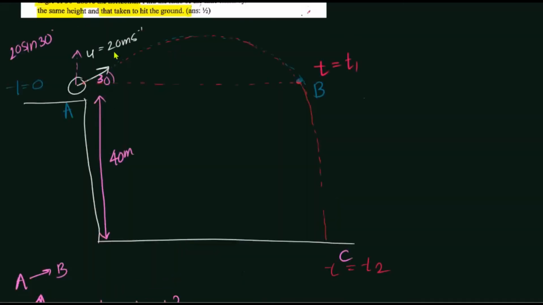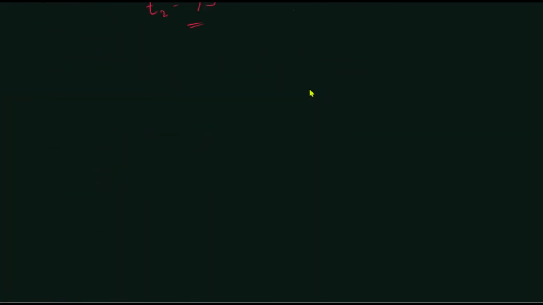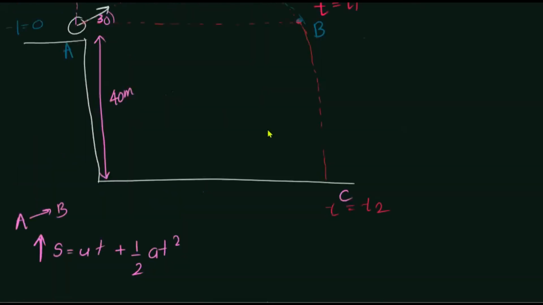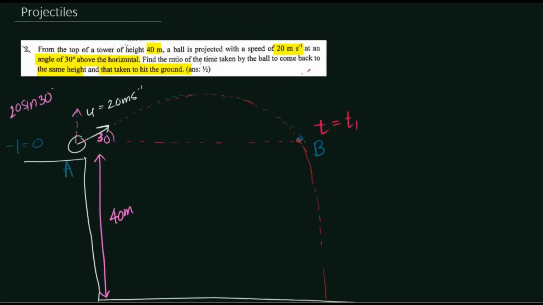So now what is the time ratio? I mean, the time taken by the object to reach the same height and to complete the motion. A to B is T1, A to C is T2. T1 is 2 seconds, T2 is 4 seconds. So it is 1:2, as given in the answer. Right, so let's go for the next problem.